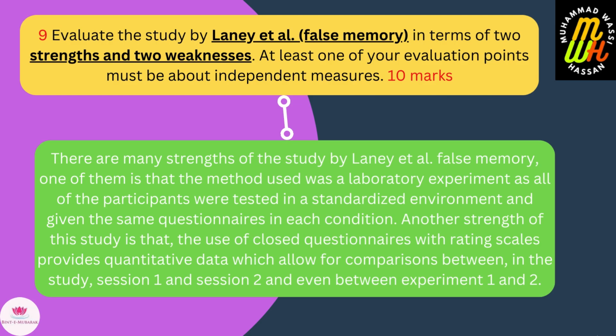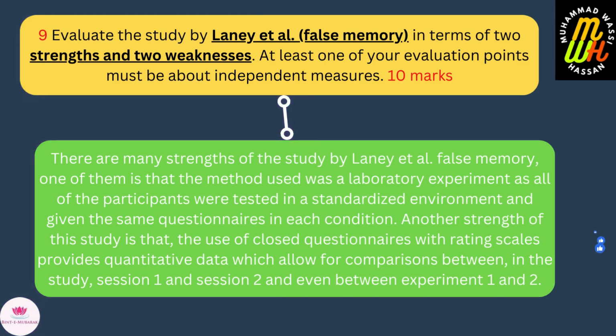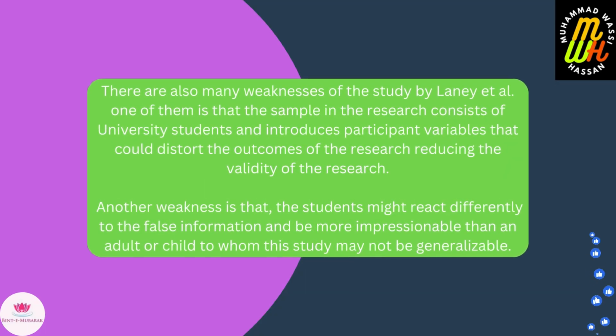Another strength is that the use of closed questionnaires with rating scales provides quantitative data which allow comparisons between session 1 and session 2 and even between experiment 1 and 2. There are also many weaknesses of the study.